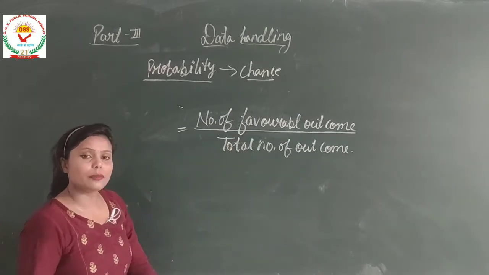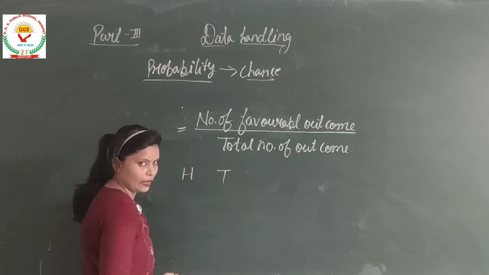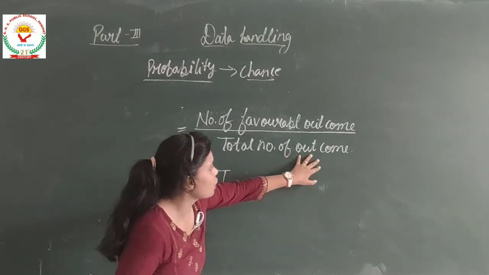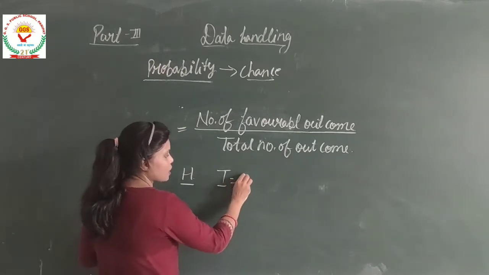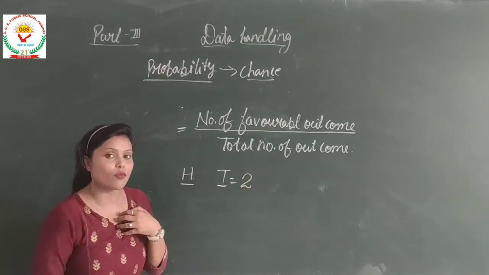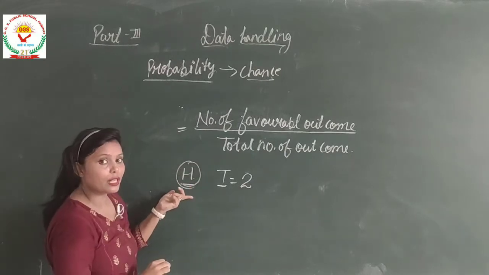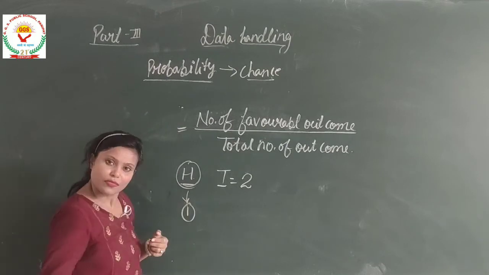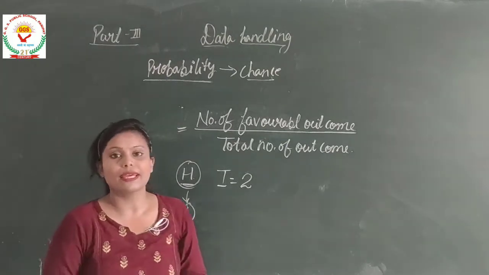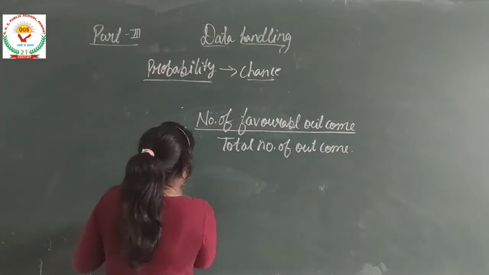I have talked about the coin. So a coin has two faces, that is head and tail. So total number of outcomes is 1, 2. So total number of outcomes is 2. But what I want is head. This is my favorable outcome. So favorable outcome will be 1. Okay, let's do some examples regarding this to understand this probability.